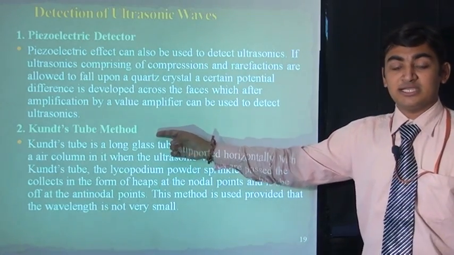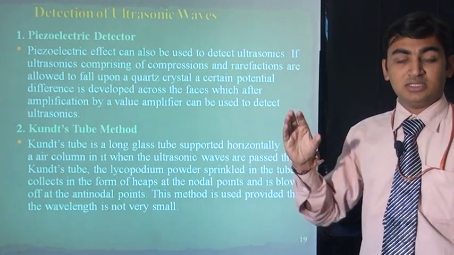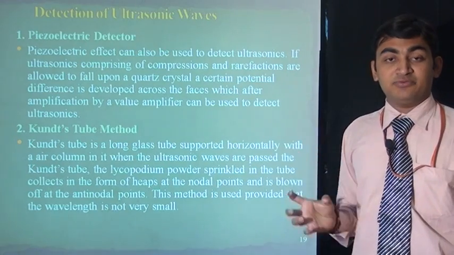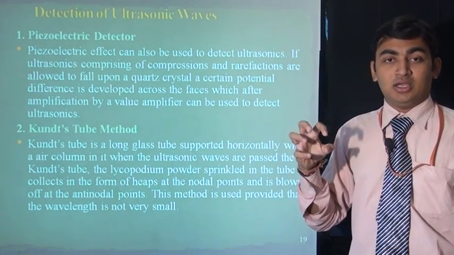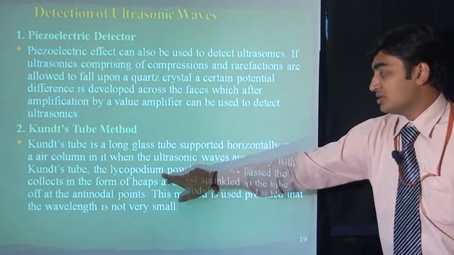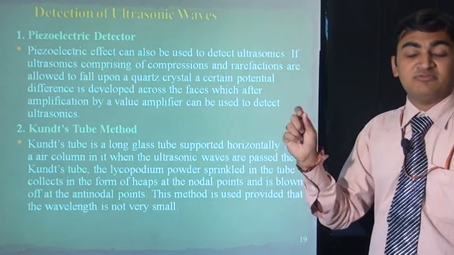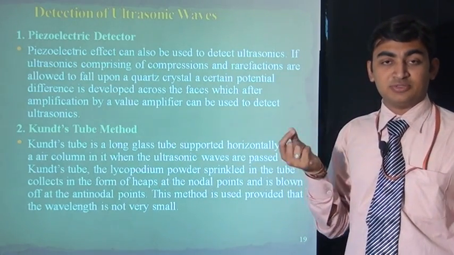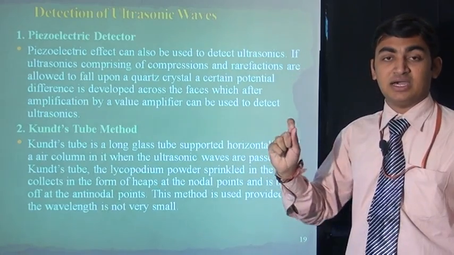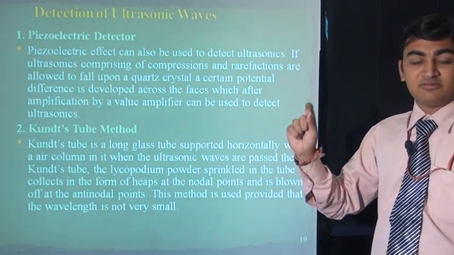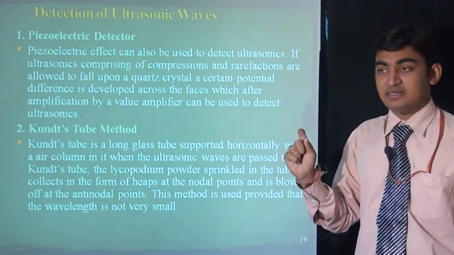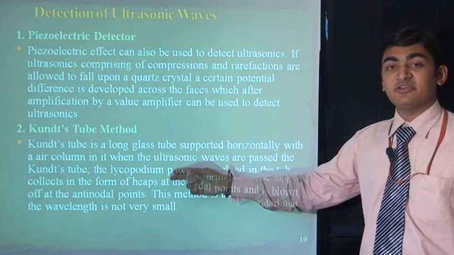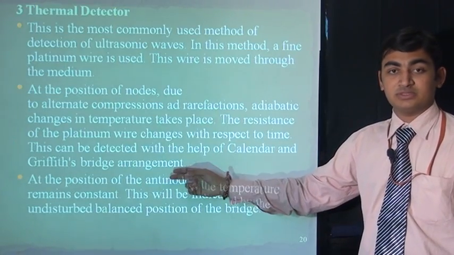Kundt's tube method. In Kundt's tube method, there is a tube in which we have put lycopodium powder. This powder will vibrate when we apply the ultrasonic sound, and these vibrations are calculated by detectors, and we can find the ultrasonic sound frequencies.